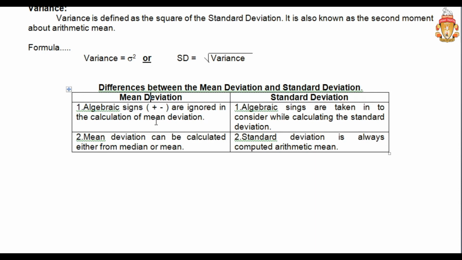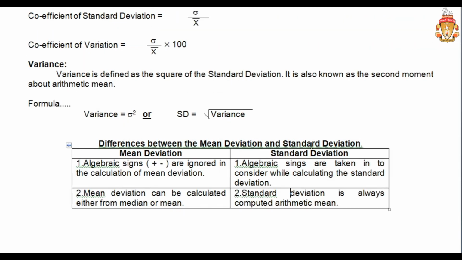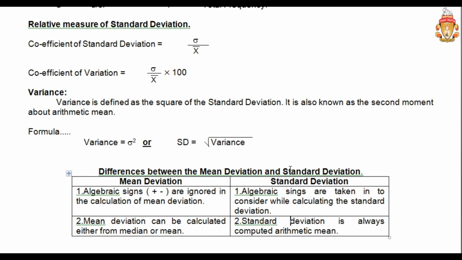I will repeat it once again. Mean deviation ignores the plus minus signs, but standard deviation considers the plus minus. Mean deviation is computed from mean, median or mode, but here it is computed from only the mean, not median, not mode. I hope this theory session is clear to each one of you, because theory is also very important. Now I will take you all to the solution of the problems.